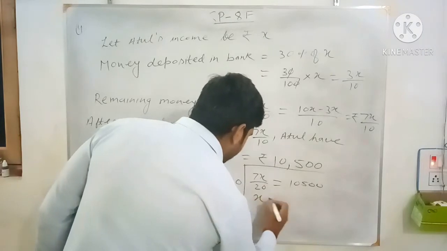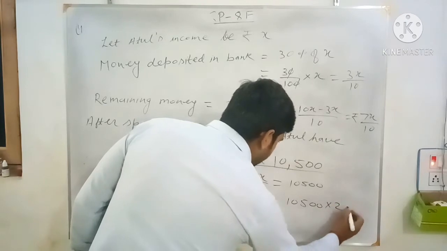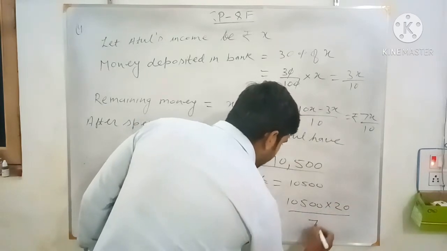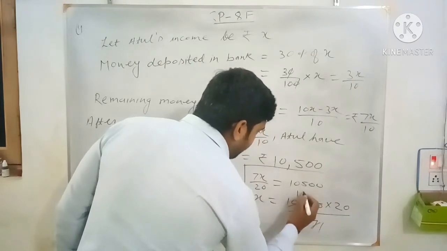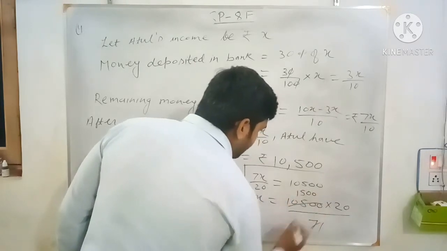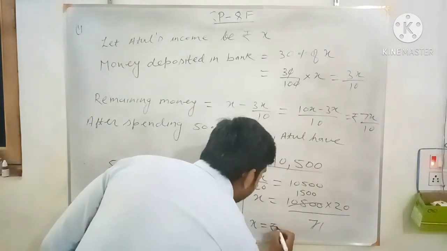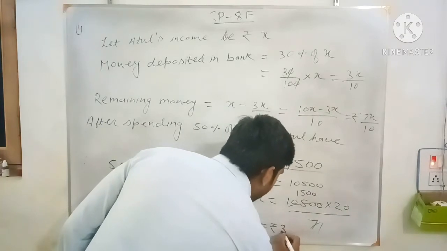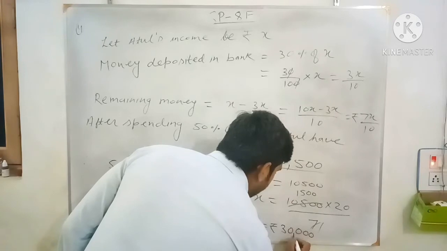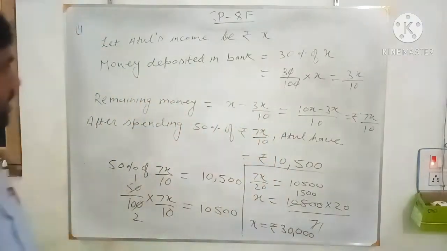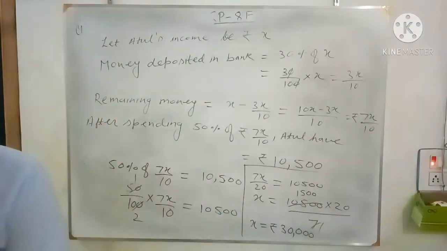Now x is equal to 10,500 multiply 20 by 7. Now 7 on the 7, 7 5 the 35. So 1500 into 20. So x is equal to rupees 30,000. So the Atul's income is rupees 30,000.